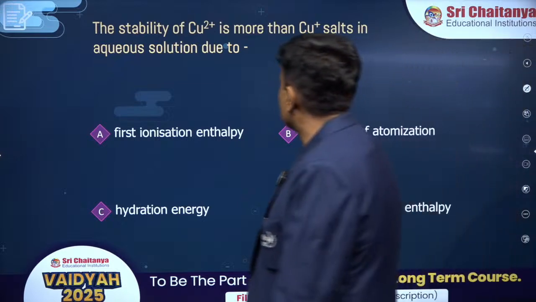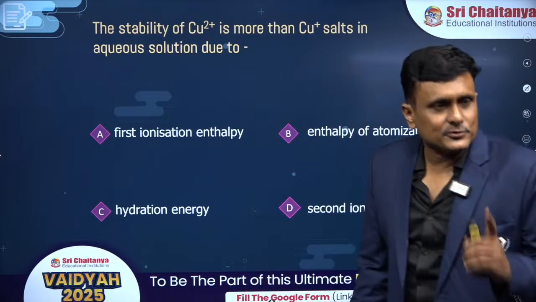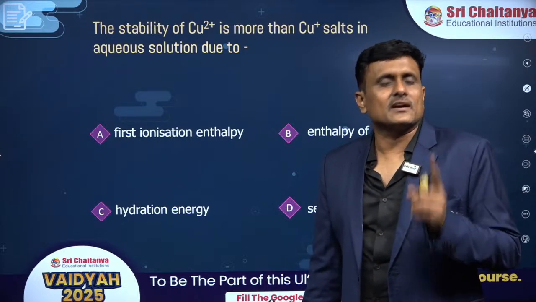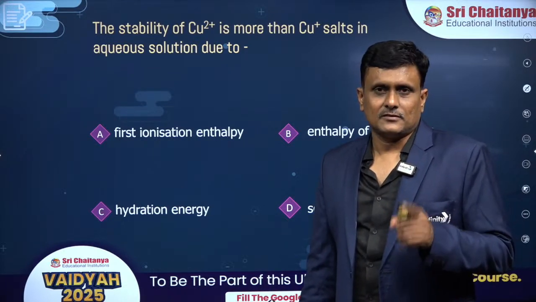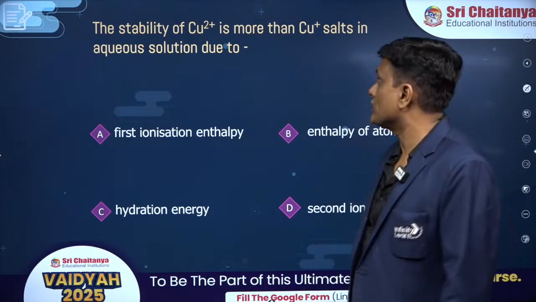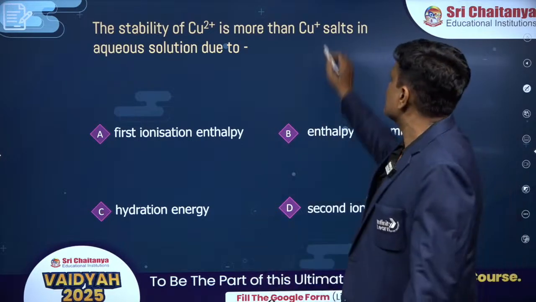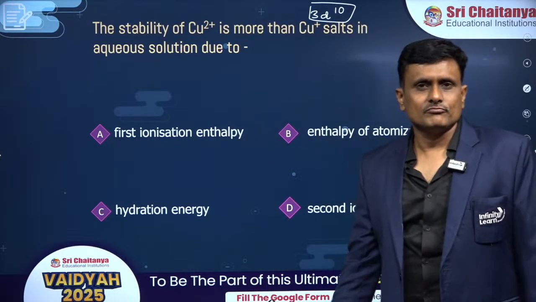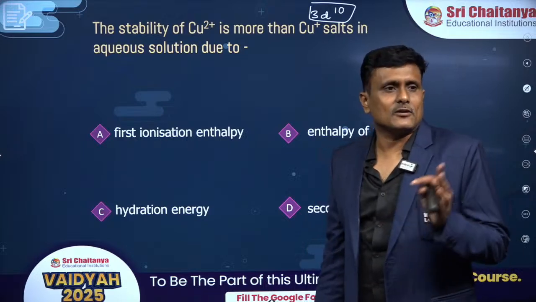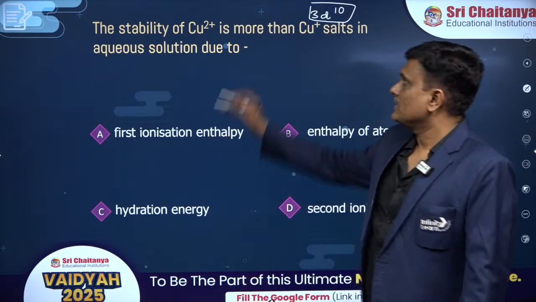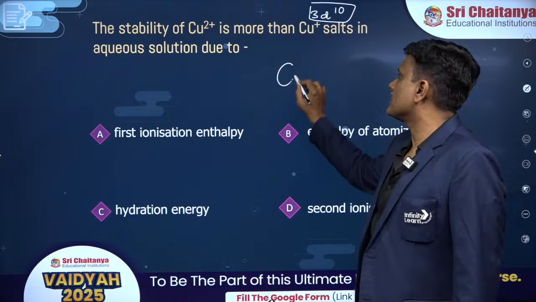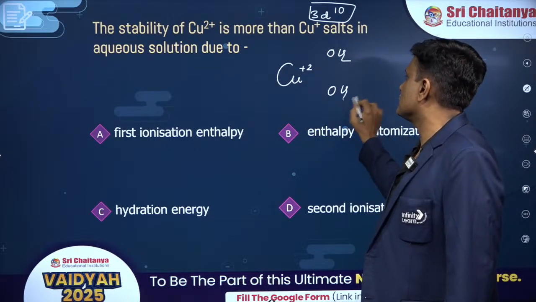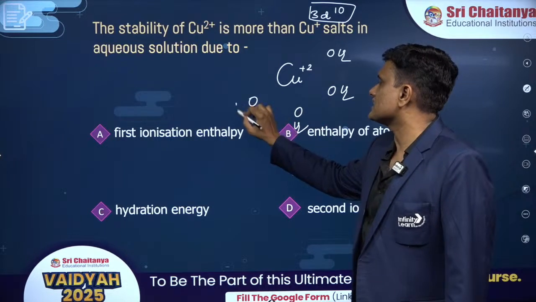The stability of copper +2 is more than that of copper +1 in aqueous solution. Let's understand, specifically, why we have to mention the aqueous solution. Because if you are not considering the aqueous phase, copper +1 is more stable, for the reason that it has 3d10 electronic configuration, completely filled orbitals. But in aqueous solution, when a cation is formed, immediately it is surrounded by water molecules because opposite charges attract.